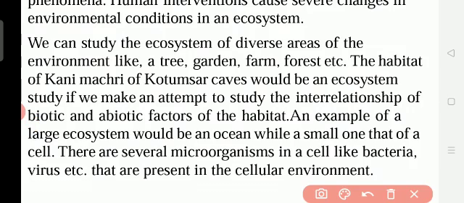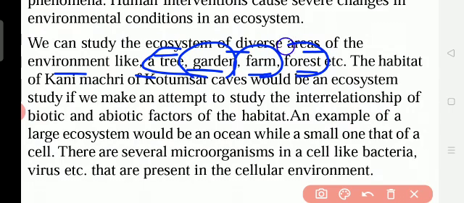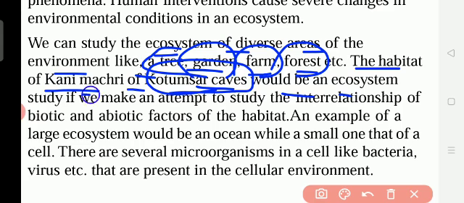Okay, so we can study the ecosystem of diverse areas of the environment like a tree, garden, farm, forest. Now we will see how the ecosystem works near a tree, in a garden, in a field or farm, in a cave, and in a forest. The habitat of the Kani fish of the Kutumsar caves would be an ecosystem study. For example, this Kani fish lives in the Kutumsar caves. It is the habitat, the living place for this fish. So this place is the ecosystem, depending on the water where it is present.